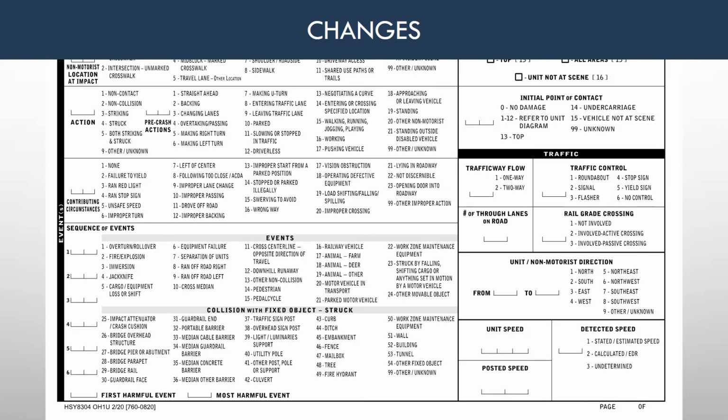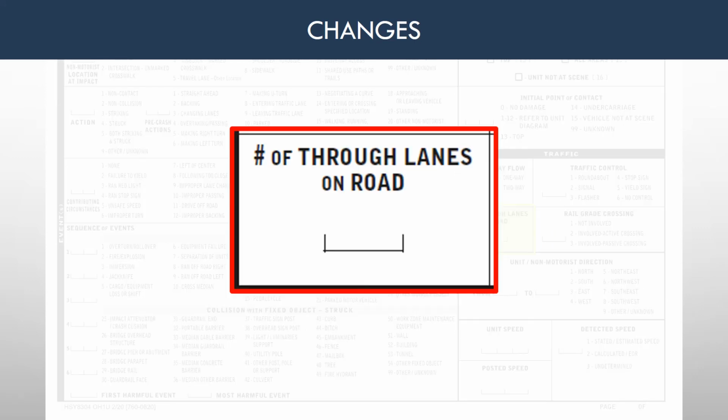The number of through lanes should be reported with a numeric value. This is the number of lanes in the area of the crash that traffic can proceed through. This would include lanes with through movement, through and left turn, or through and right turn, but not exclusive turn lanes.